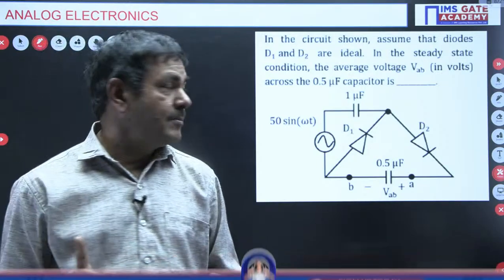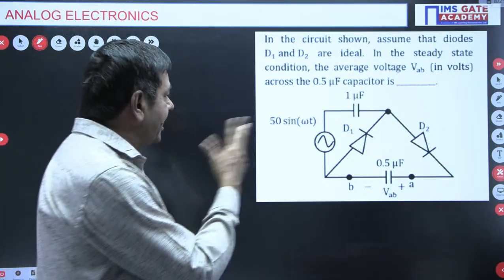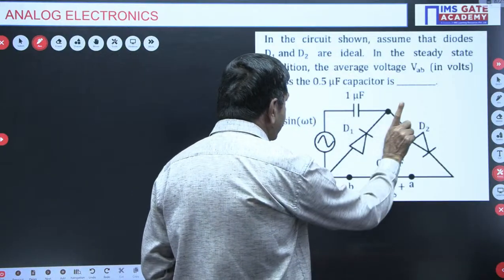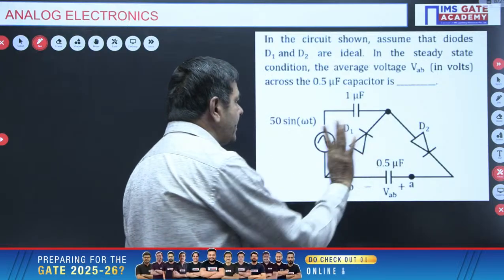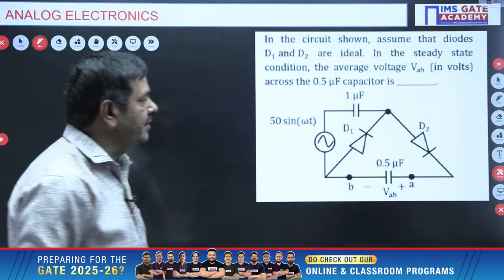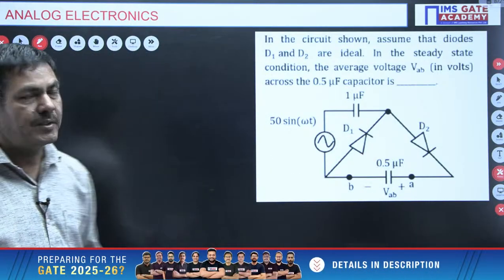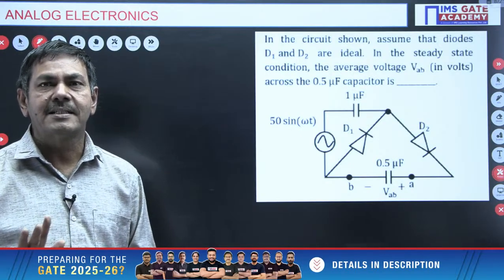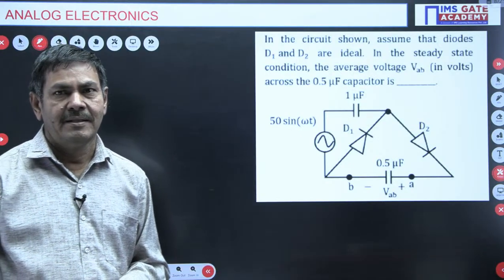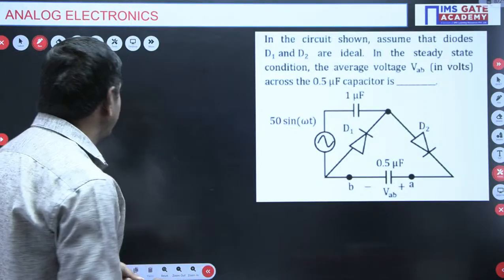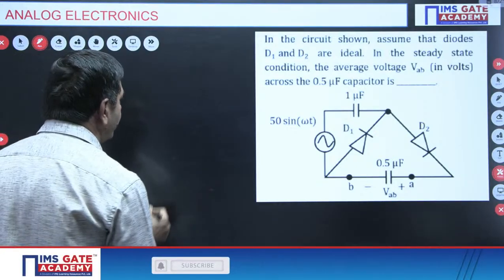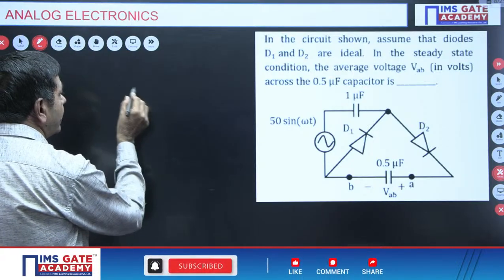But in this problem, this circuit is a clamping circuit. Directly you can say capacitor and diode, and also capacitor and diode are given here. This is the given circuit, the clamping circuit. But I will redraw it if you want, so you will get a clear idea. I can draw it in this way.